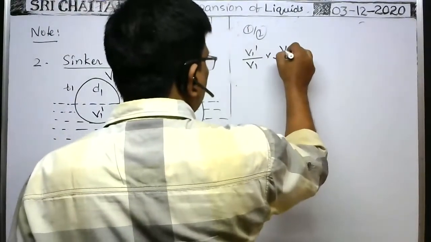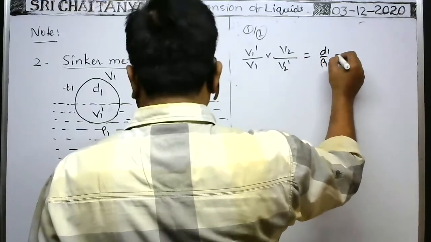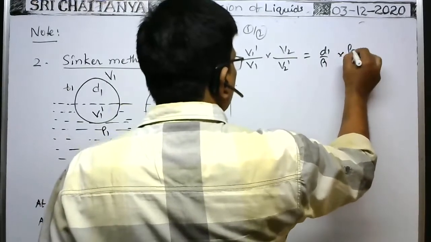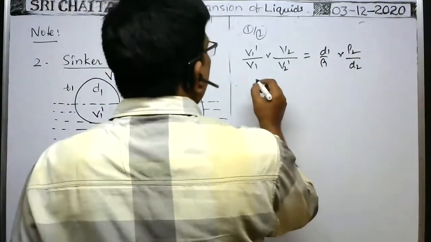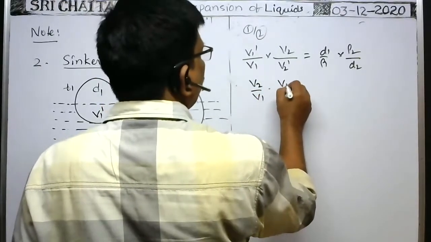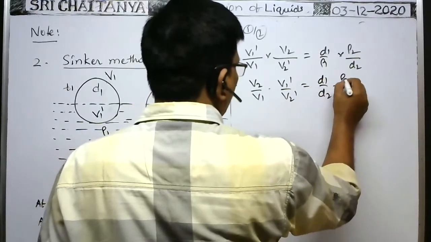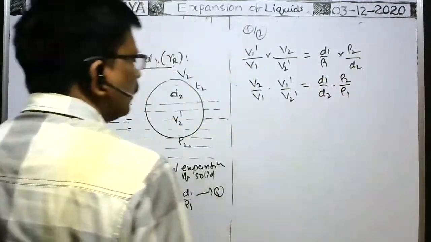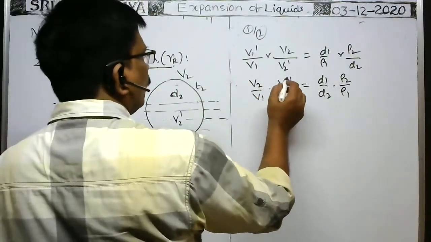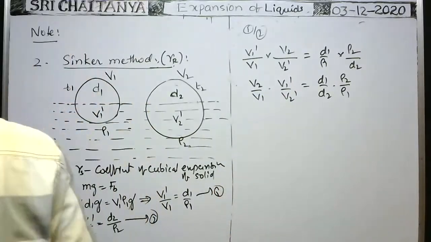V1 dash by V1 by V2 dash by V2 is equal to D1 by rho 1 by D2 by rho 2. So from this, V2 by V1 into V1 dash by V2 dash is equal to D1 by D2 into rho 2 by rho 1, where V1 dash, V2 dash are the volumes of the body submerged in the liquid at temperatures T1 and T2.